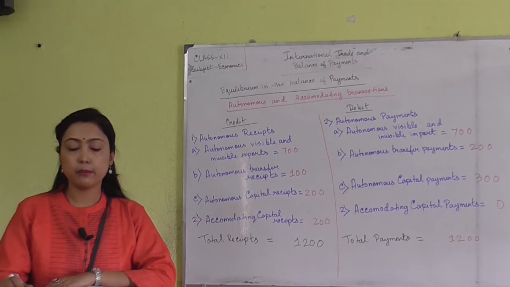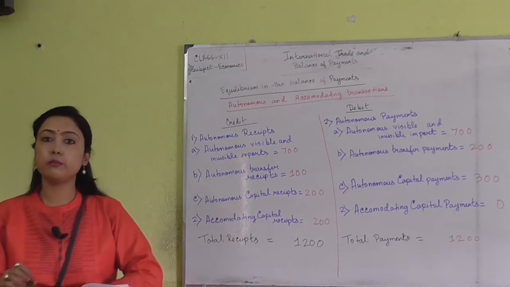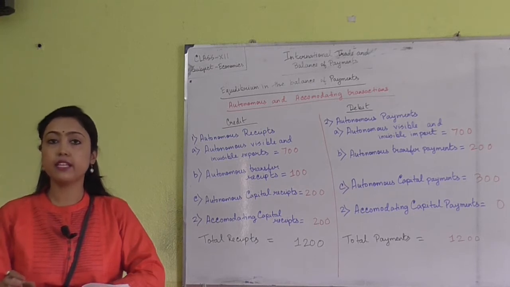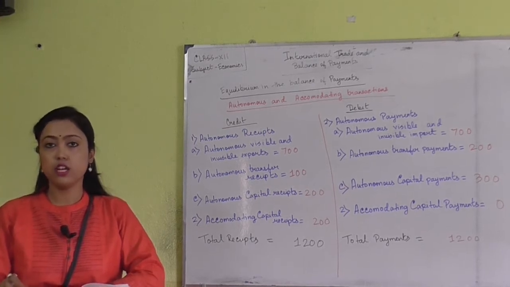Next we will learn about the equilibrium in the balance of payment account. It is actually not possible to say from any balance of payment account whether the country is running through any type of deficit or surplus. So there exist mainly two types of transactions: autonomous transactions and accommodating or induced transactions.